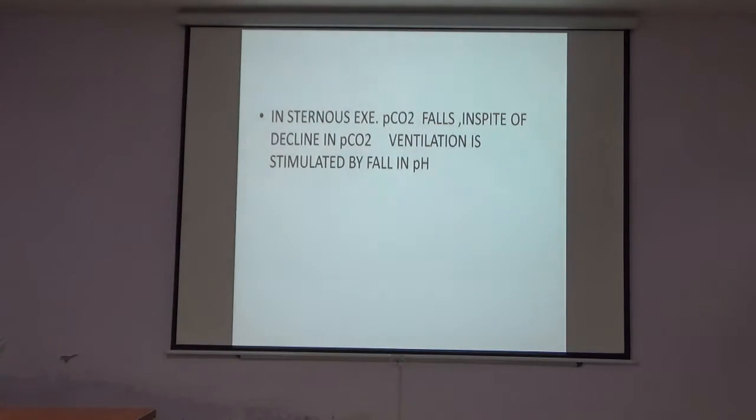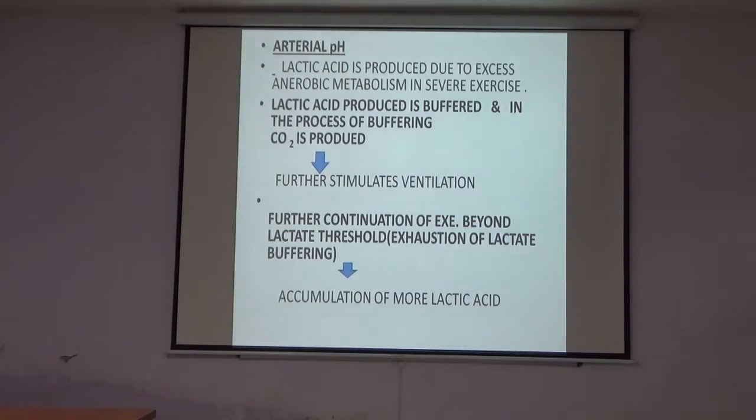But in spite of the decline in the partial pressure of CO2, ventilation is stimulated by the fall in pH. The role of pH comes now. Arterial pH: lactic acid is produced with the excess anaerobic metabolism in severe exercise. Lactic acid produced is buffered, and in the process of buffering, CO2 is produced, and that extra CO2 further stimulates ventilation.